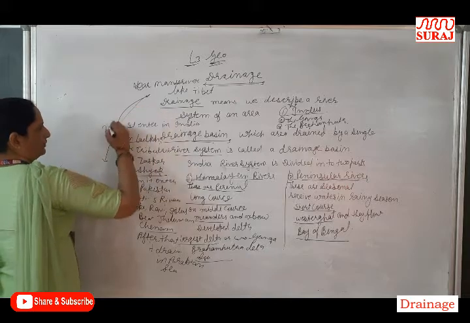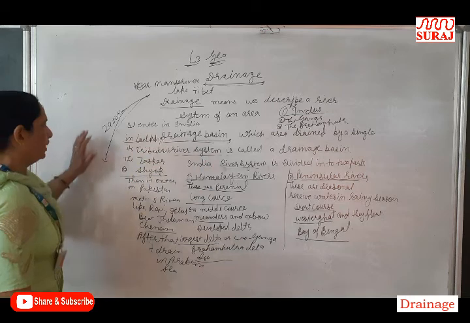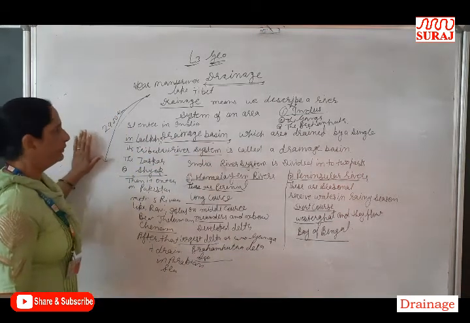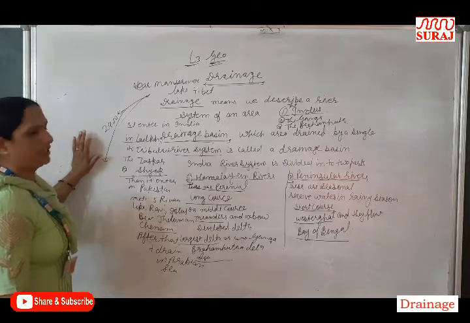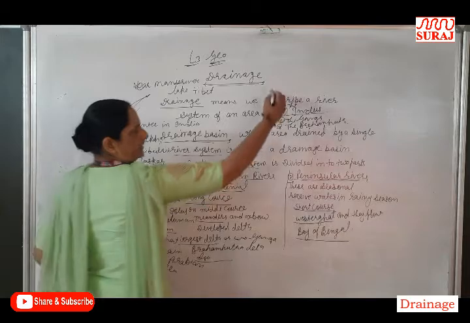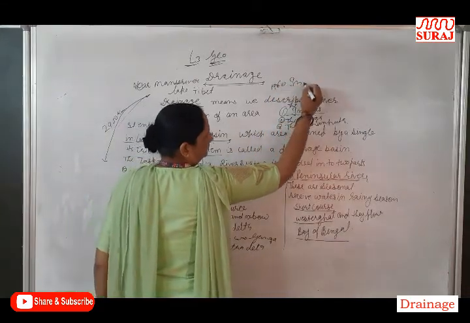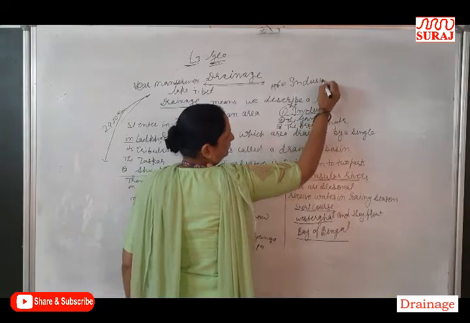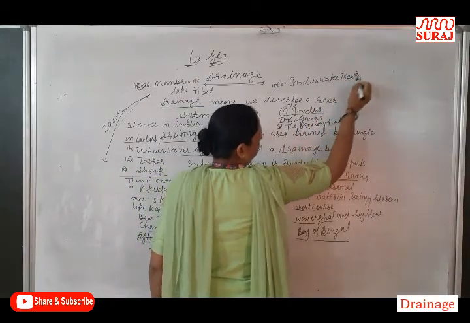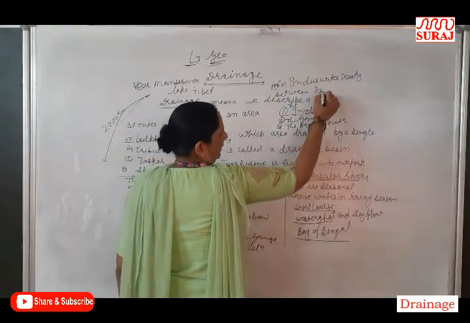Its length is 2,900 kilometers, but India uses only 20% of its water. In 1960, the Indus Water Treaty was signed between India and Pakistan.